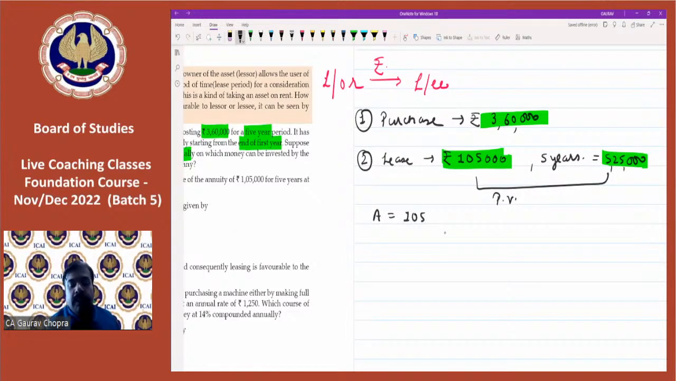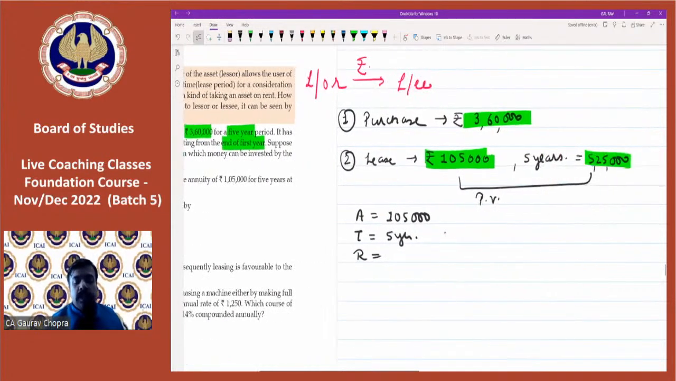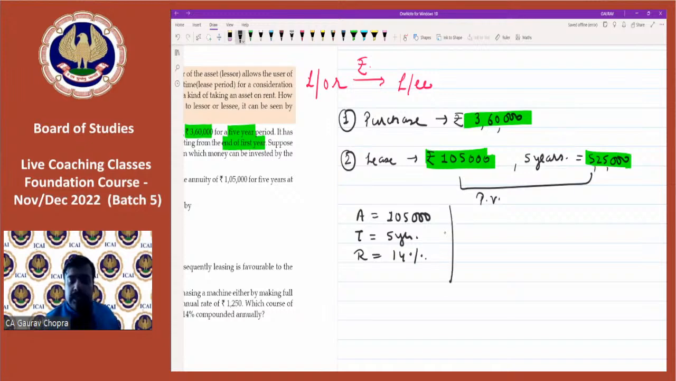We are having 1,05,000 rupees. This is the annuity amount. Then time period is 5 years. What is the rate of interest? The question is giving to us. It is 14%. And now we have to calculate the present value. So let us calculate the present value.